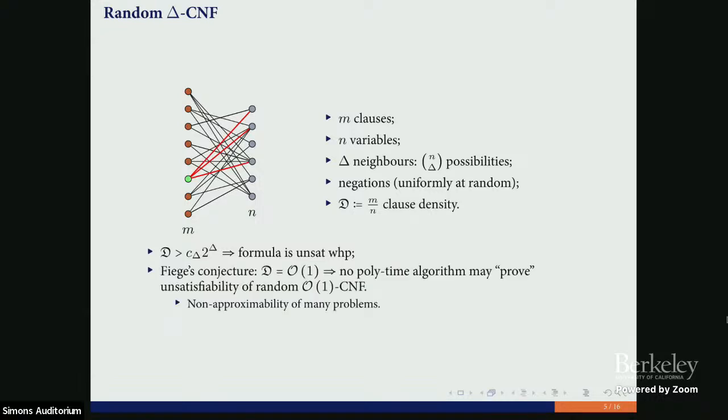There are lots of motivations for why these formulas are interesting for us. I said one: this is a candidate to be hard in all proof systems. Another motivation is Feige's conjecture, that no polynomial time algorithm can prove unsatisfiability of constant size random CNF formulas. And under this conjecture, we can prove non-approximability results for lots of natural problems.